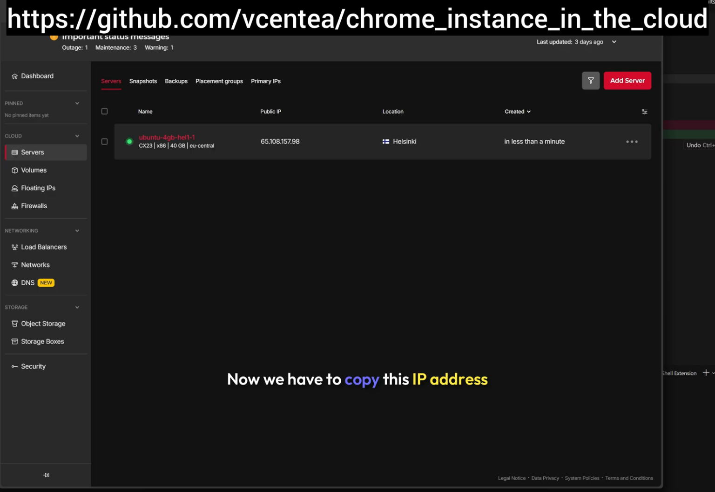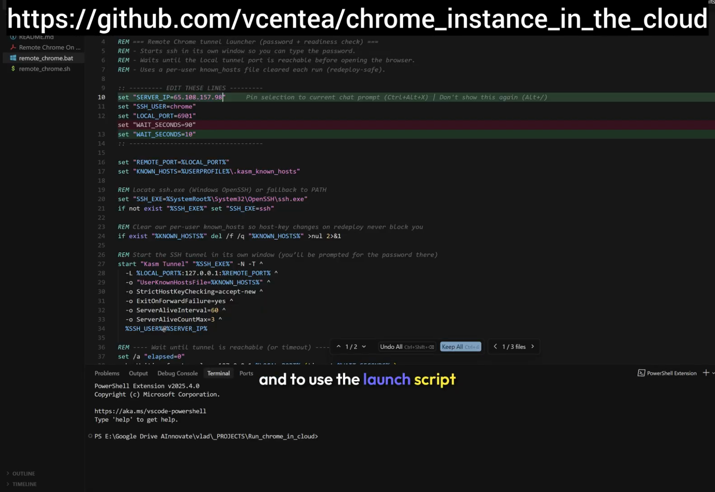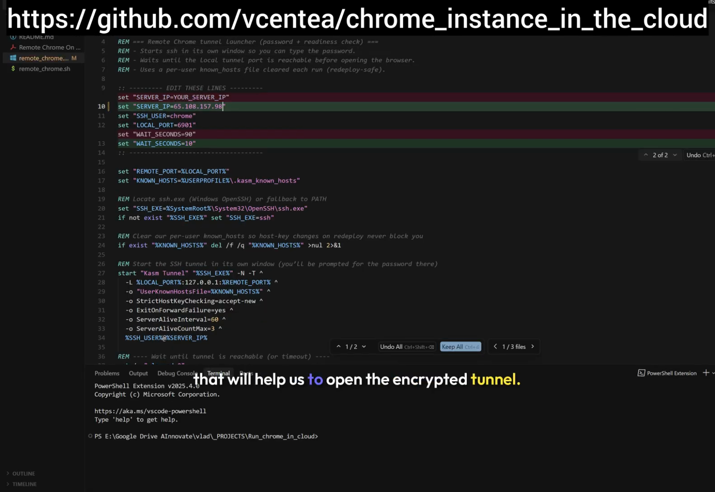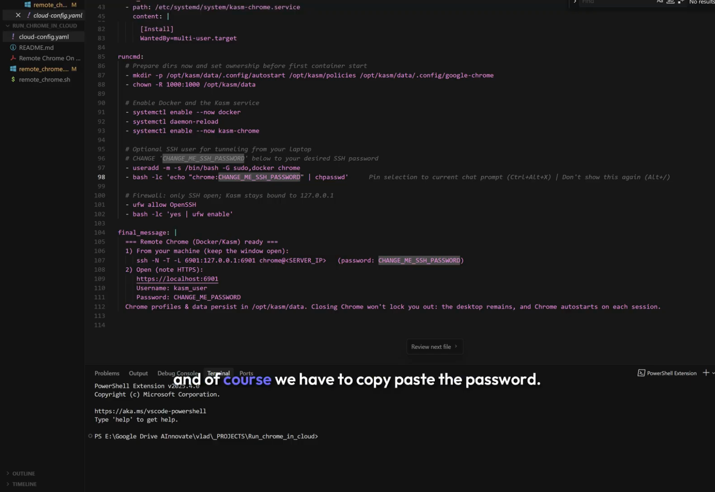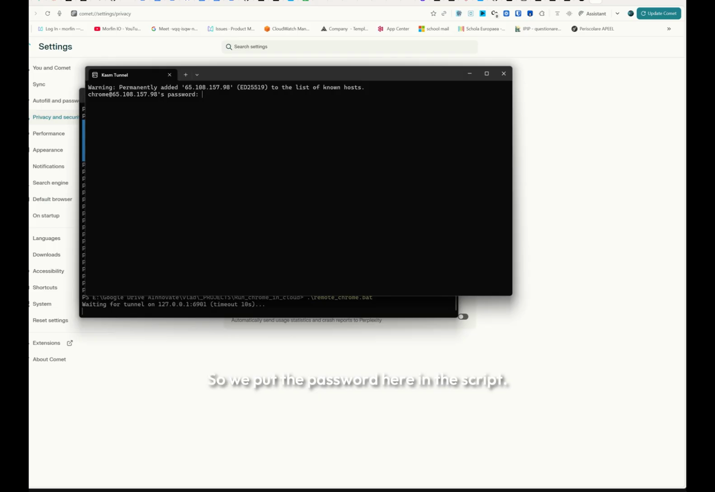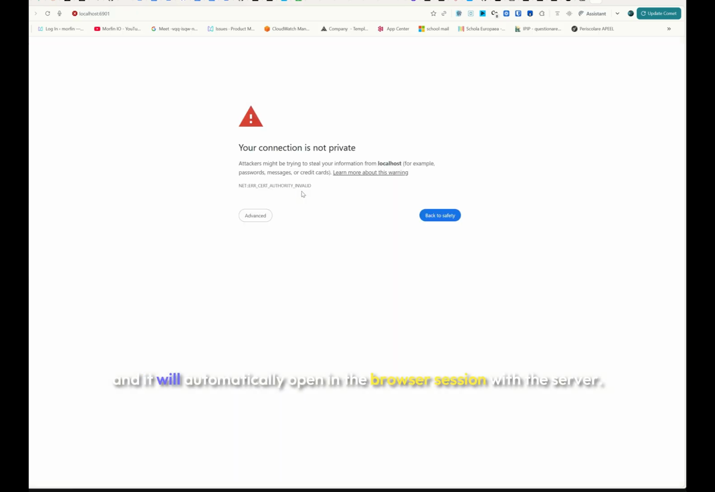Now we have to copy this IP address and use the launch script that will help us to open the encrypted tunnel and to open the browser to manage the server. Here we have to replace the IP, and of course we have to copy paste the password. So we put the password here in the script. You can also take the script from the repository. There is one for Windows and one for Mac and Linux. You put the password in and it will automatically open in the browser a session with the server.